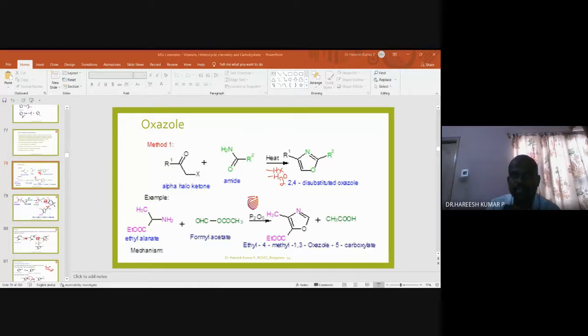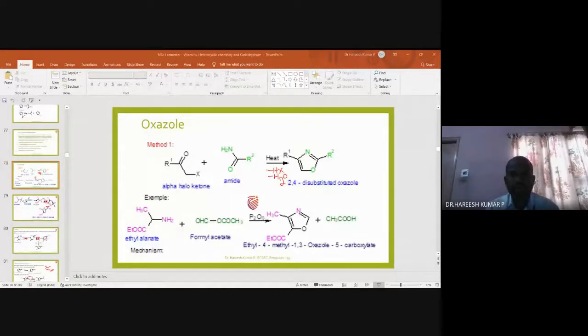But here I am making R1 and R2. R1 and R2 may be substituents. This substituent is present at the second position as well as the fourth position. If you want to give numbering to the oxazole, the preference should be given to the oxygen. That means this is 1, 2, 3, 4, 5. So in that way, you need to number.